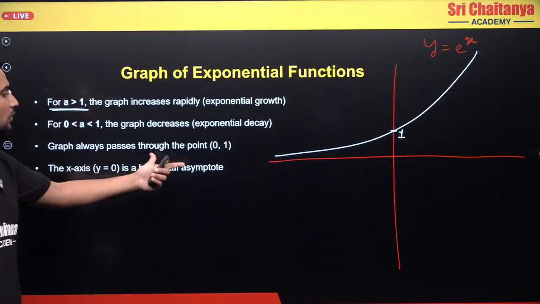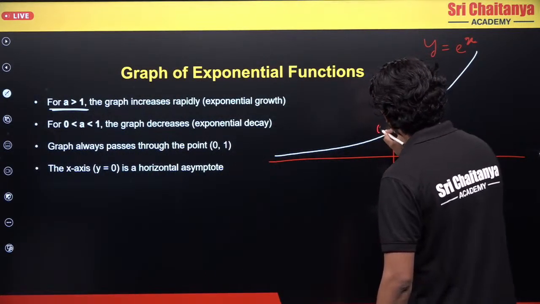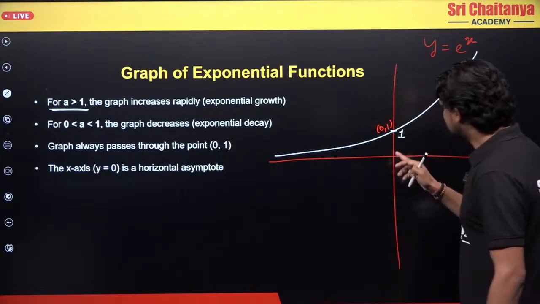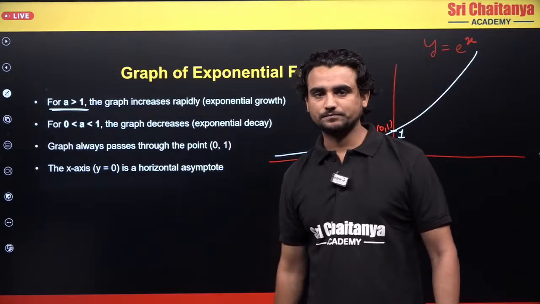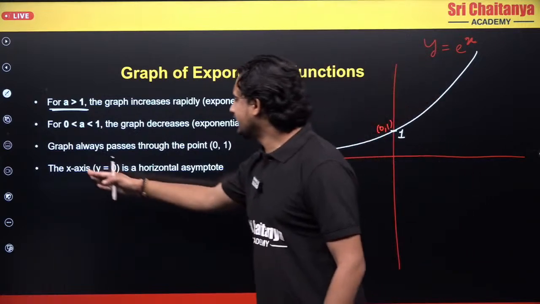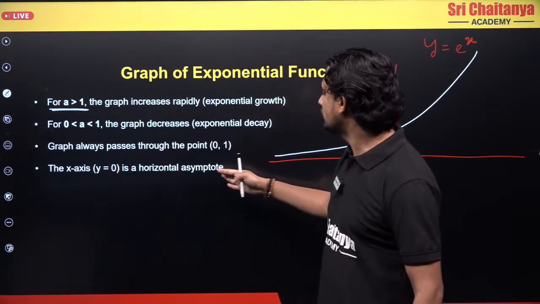The graph always passes through the point (0, 1). Does it pass through (0, 1)? Yes, this is the point which we are talking about. At this point, the value of x is 0 and y is 1. Next, the x-axis, y equals 0, is a horizontal asymptote.